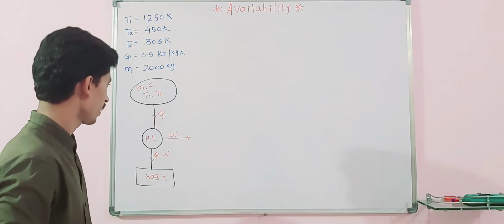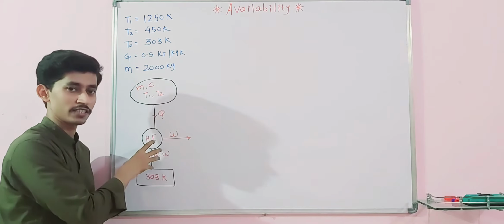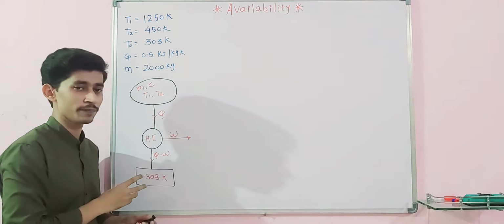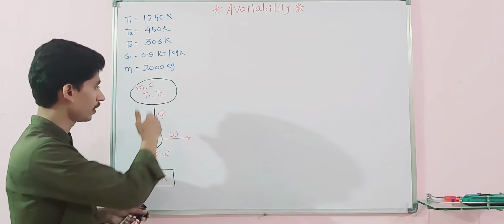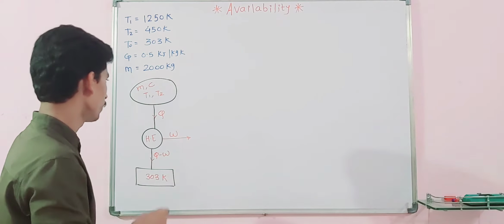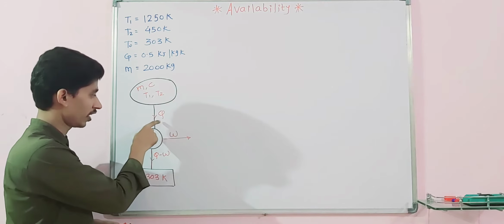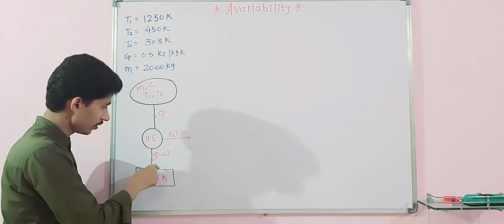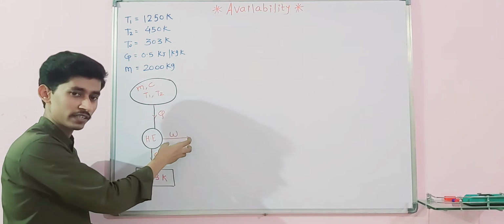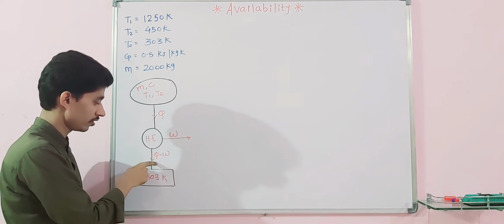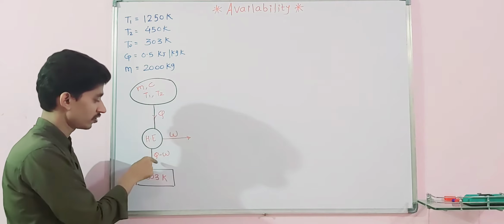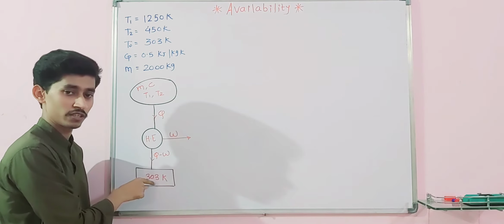We use it just to see how the heat will actually transfer. Heat is transferred as Q, work W is extracted from this reservoir, and Q minus W is rejected at 303 Kelvin.